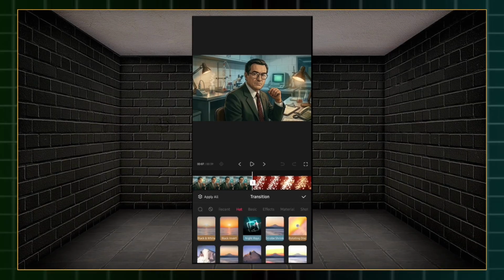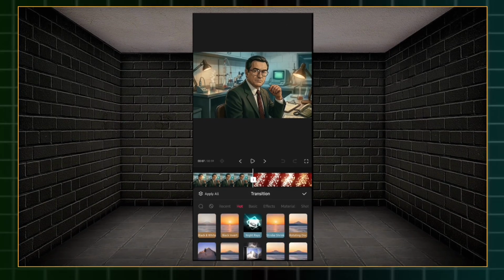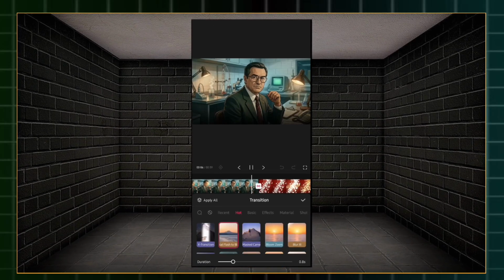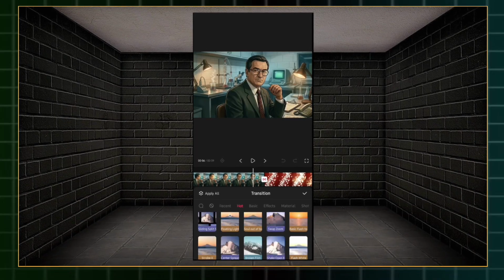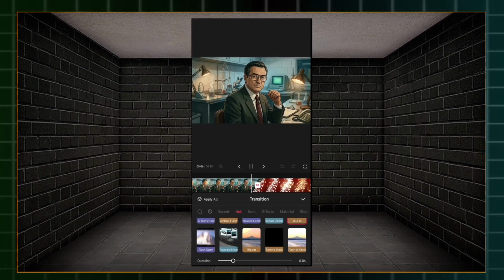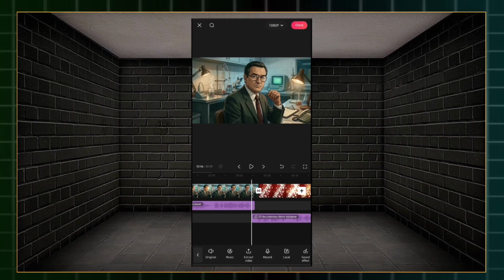Next, transitions. Beginners love to use flashy, crazy effects, but that instantly makes your video look cheap. Therefore, stick to simple, seamless dissolves, fade, or slide transitions as they look clean and professional.